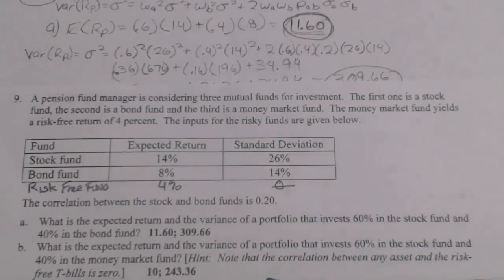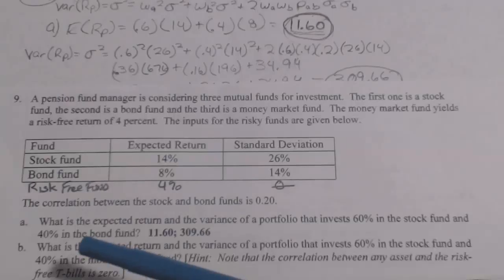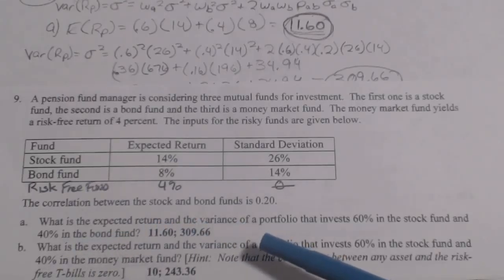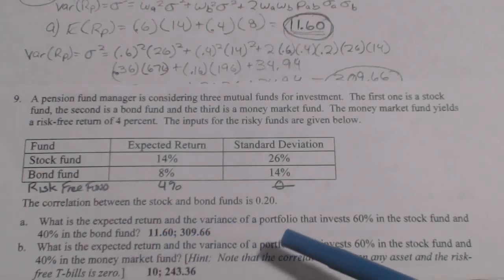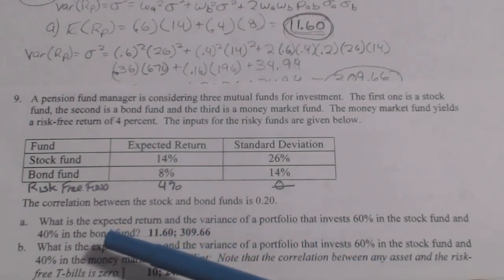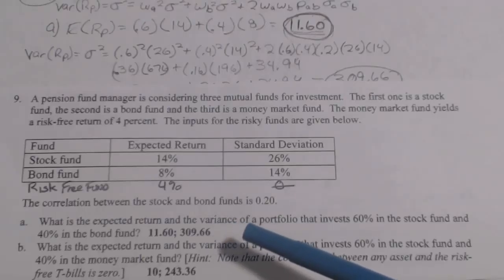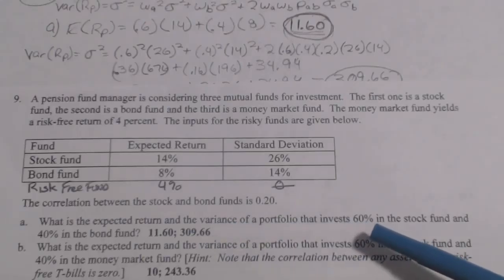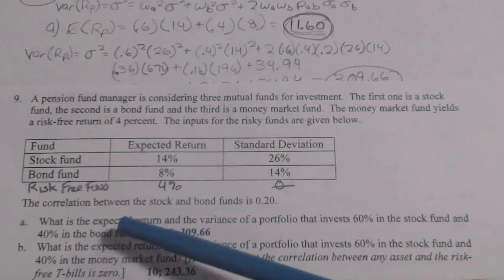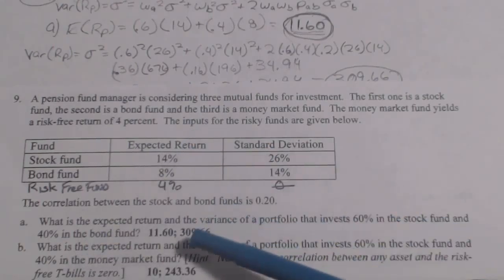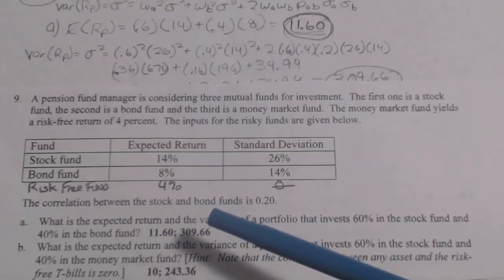Okay, so for A, it says, what is the expected return and the variance of a portfolio? So they want the expected return of the portfolio and the variance of a portfolio that invests 60% in the stock fund and 40% in the bond fund. So they're just asking you for these first two, what's the expected return and what's the variance.